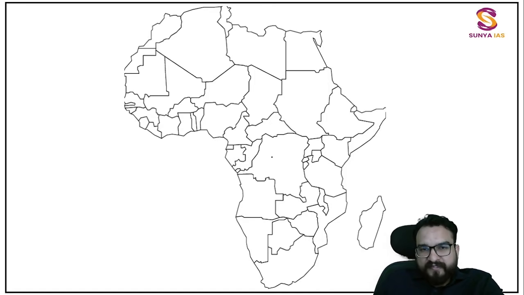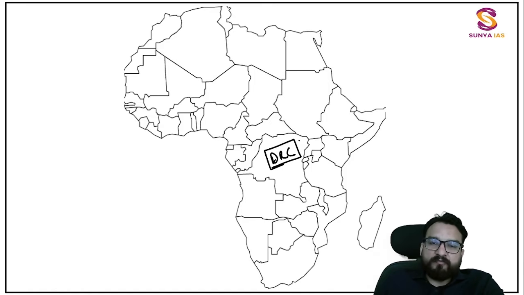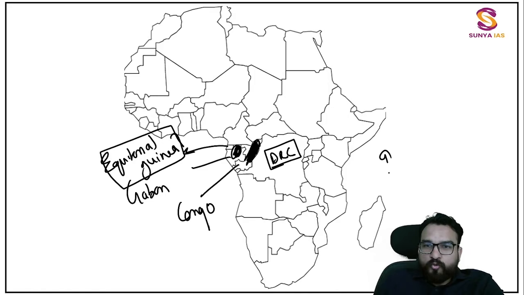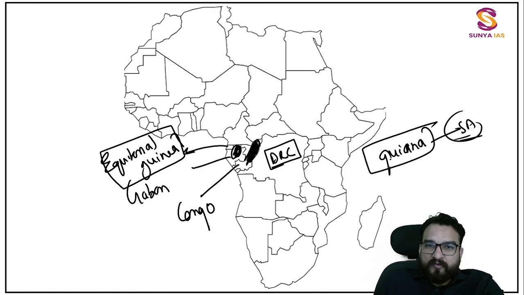Now easy over here, this is the DRC, always in the news because of rich mineral resources and because of the civil war which is going on over here. Then you will be finding Congo: the Democratic Republic of Congo, and then over here the Congo country separately. Then over here you will be finding Gabon. This is Gabon, this is Congo, this is DRC, and all of them are coastal countries, guys. And over here is a small country, Equatorial Guinea. Equatorial Guinea. Guyana is something else. Guyana is in South America. Over here you are finding Guinea.